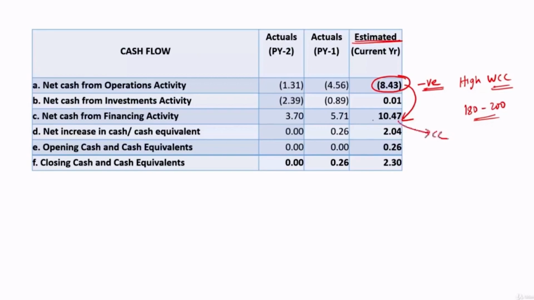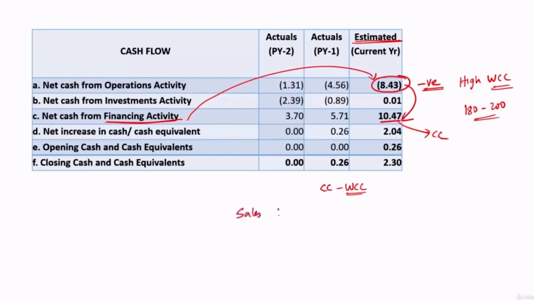So if cash credit is shown here, where we'll capture it under financing activity, then this position may be acceptable, because this cash credit facility comes into the picture to support the working capital cycle only. So had this cash credit been adjusted here, then the negative figure may not be so much, or it can even turn out to be a positive figure. So just think of a scenario.